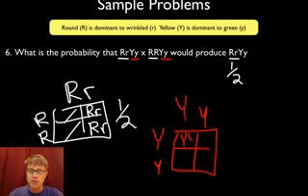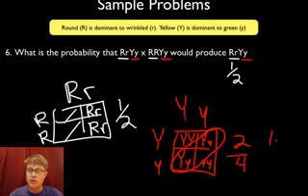So this is going to be big Y, little y, little y, big Y, little y, big Y, little y. So what are the odds that we're going to produce again, big Y, little y? Well, it's a 2 in 4 or a 1 in 2 probability. So I'm going to write 1 in 2 here.